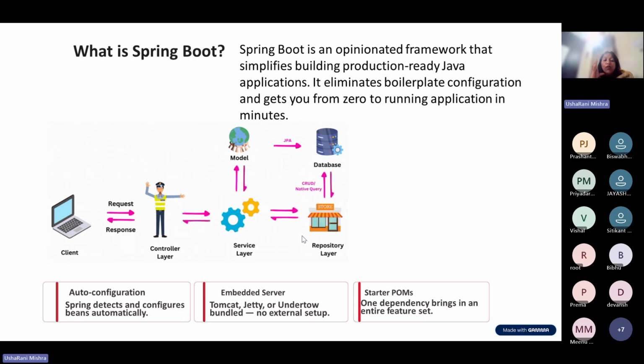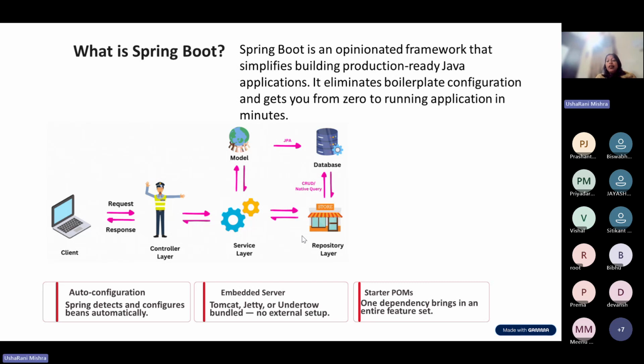Okay, Spring Boot comes with a server, the Tomcat server. It is up to your choice which server you want to take. Are you interested in the Tomcat server, Jetty server, or Undertow server? It is already bundled. You don't need to go for any external setup. So Spring Boot has the capability of an embedded server. Mostly, only the Tomcat server gets used.